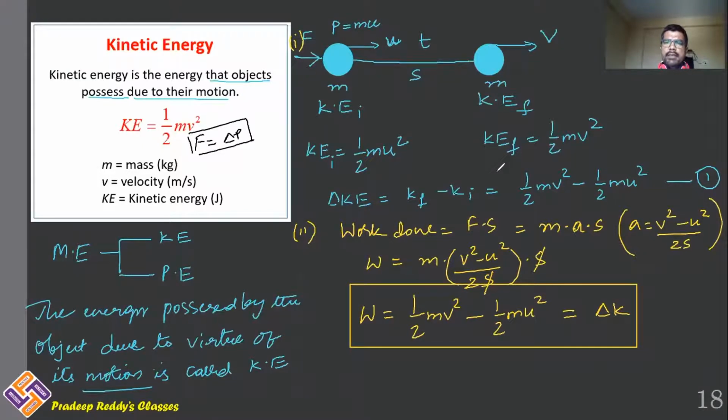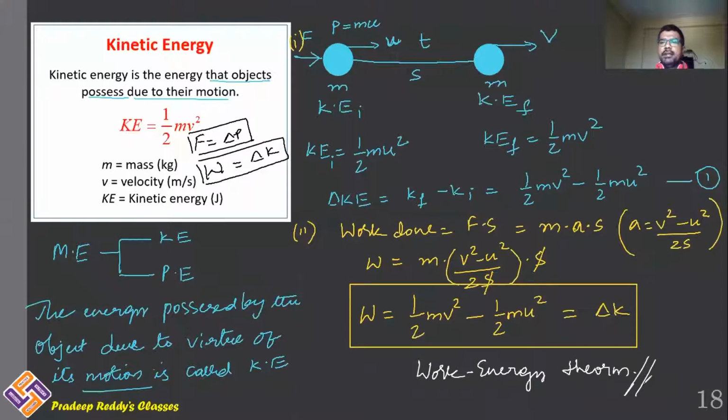Similarly, here in this part, we can learn that the amount of work done will result in change in kinetic energy. Therefore, I can now write W is equal to delta K, and this is simply termed as the work energy theorem. Clear?